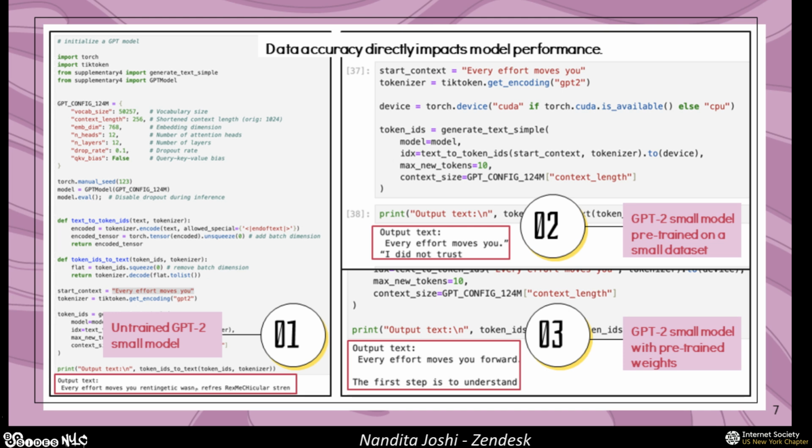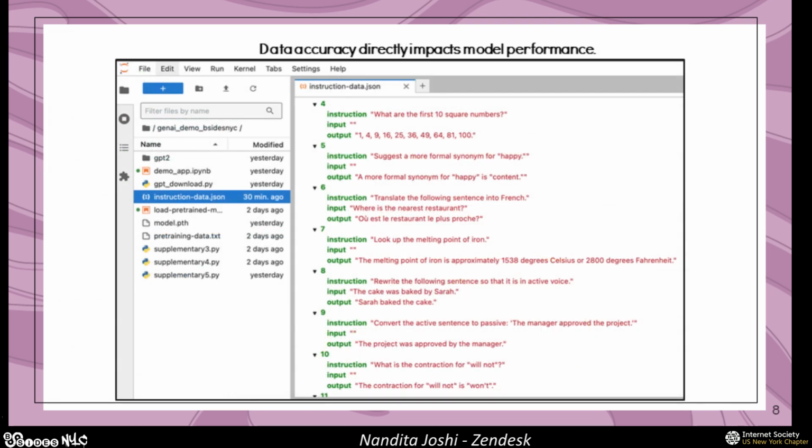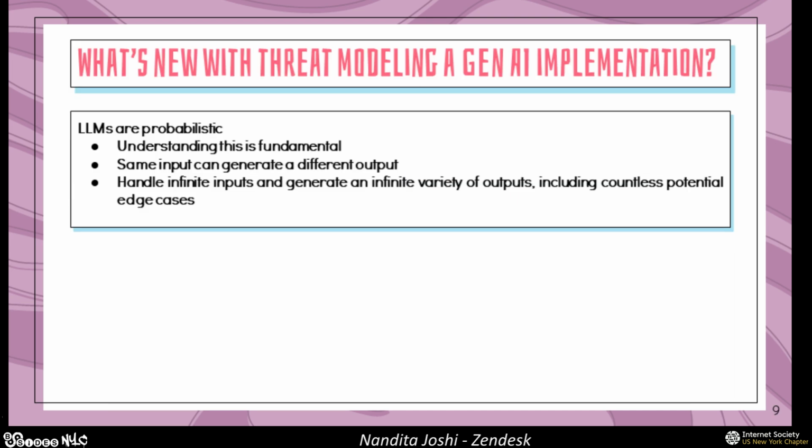Continuing with data integrity, this screenshot is what your fine-tuning data set may possibly look like if you're constructing an instruction-based model. This is really the next step of your LLM. You pre-trained your model, and now you want to tune it to the very specific context that you want your model to work in. At this point, your model is going to adapt for very specific tasks, and once your fine-tuning is complete, your model is ready for deployment. Hopefully at this point, you have a sense of what we're talking about when we're talking about pre-training data sets, fine-tuning data sets, and models.